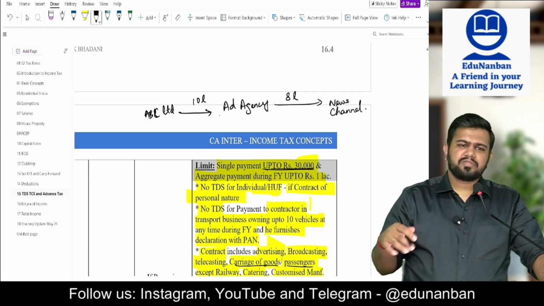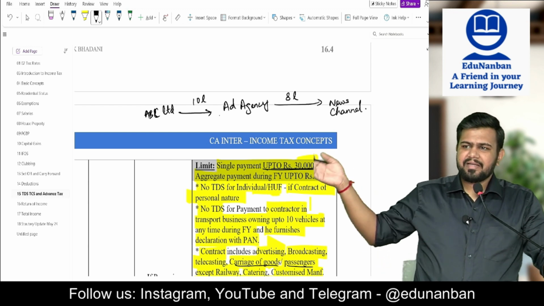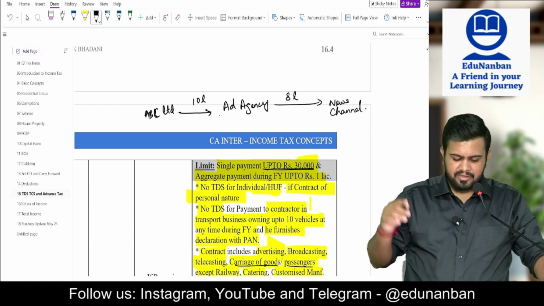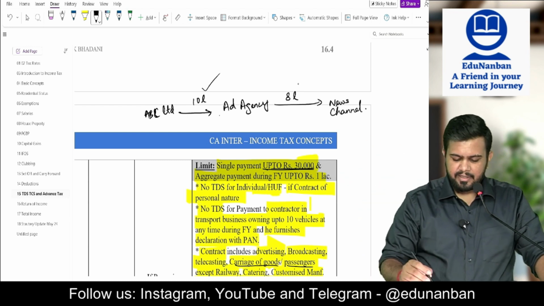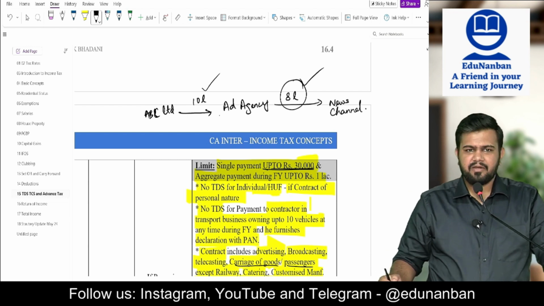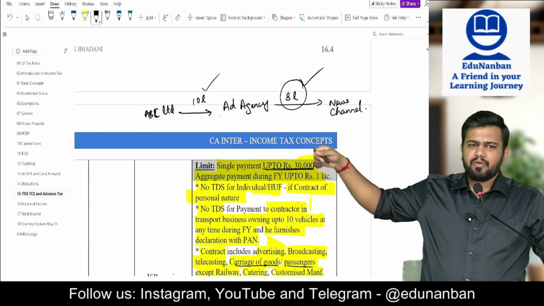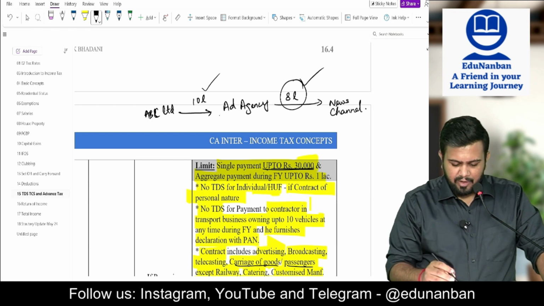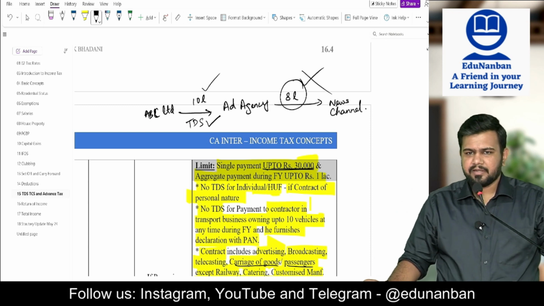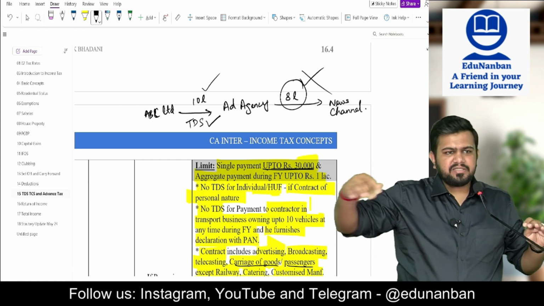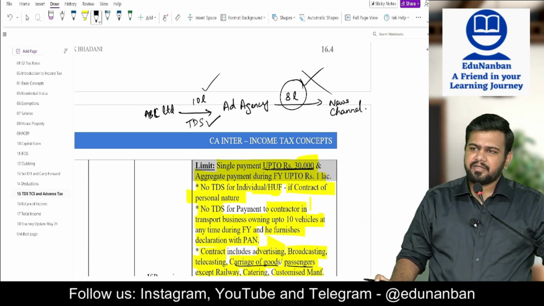The news channel will do broadcasting, telecasting. Broadcasting, telecasting is included in 194C, correct? Hence TDS has to be deducted. Logically you will think that on 10 lakhs also TDS should be deducted, on 8 lakhs also TDS should be deducted. However, mainly on 8 lakhs, because 8 lakhs is only paid for broadcasting and telecasting, correct? 10 lakhs is given to the agent. However, if on this 10 lakhs TDS is deducted, then on this 8 lakhs TDS need not be deducted. Purida? When you are giving to the ad agency, if you deduct the TDS, then when the ad agency is making payment to the news channel, they need not deduct the TDS. Okay.